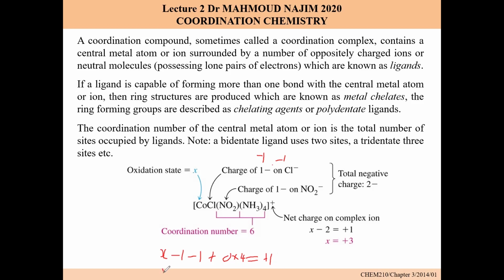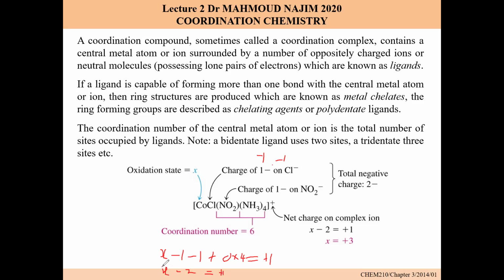Then now, how do we do it? What we are going to do now is -1 minus 1 is -2, and then we have plus 0 times 4. So everything is 0 because 0 times 4 is 0. Any number times 0 is 0. So therefore we have it equal to +1.